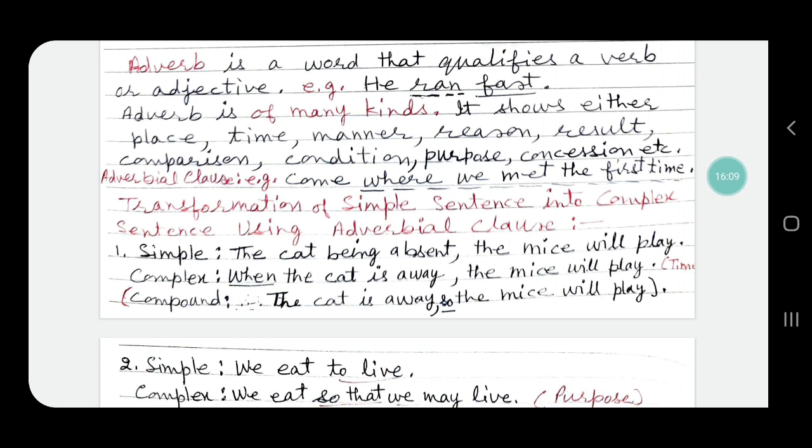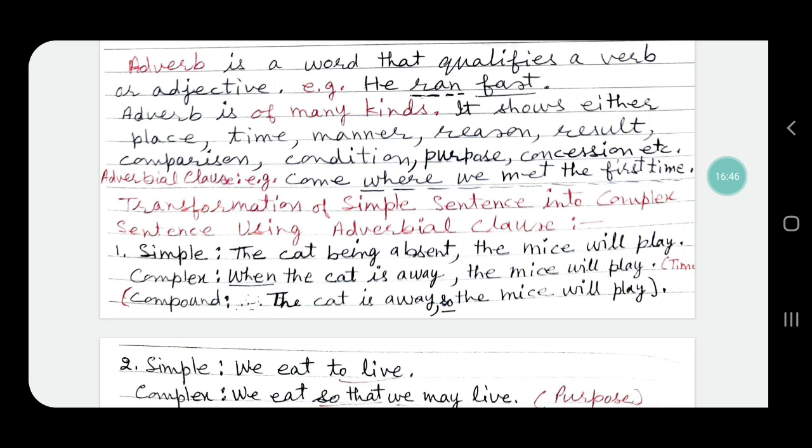Now, an example of an adverbial clause: Come where we met the first time. Earlier we used a complex sentence: Come to the place where we met the first time. When the words "the place" are written, "where we met the first time" qualifies "the place". In that sentence, "where we met the first time" is an adjectival clause.